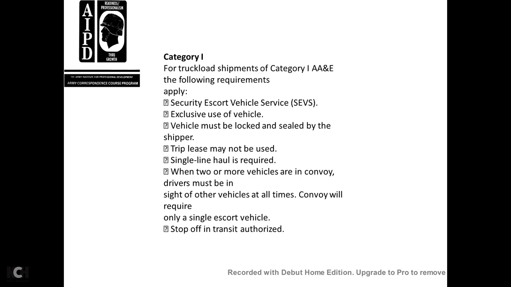The service requires exclusive use of the vehicle. The vehicle must be locked and sealed. The shipper may use a triple leaf, and a single line haul is required. Within two or more vehicles within a convoy, the driver must be within sight of the other vehicles at all times. A convoy will require only a single escort vehicle, with a shop and then transit avenue.